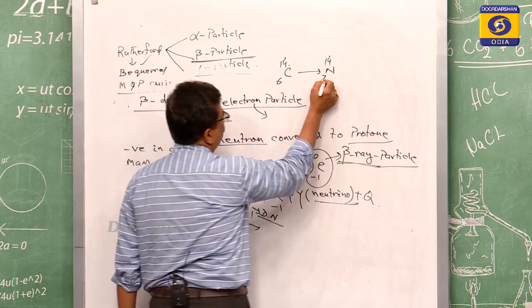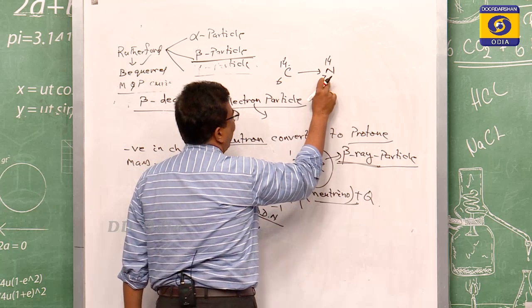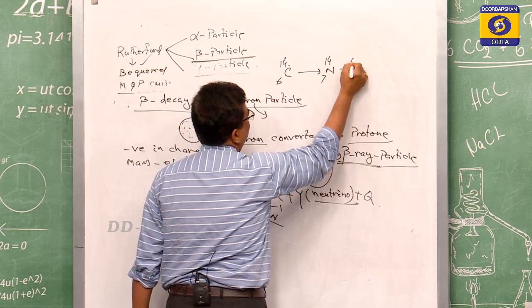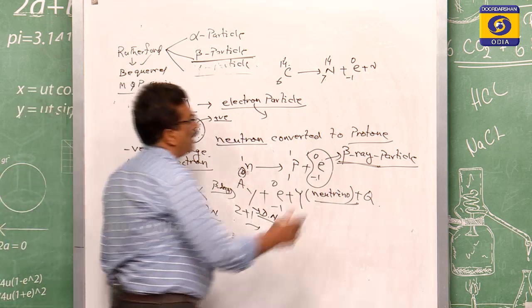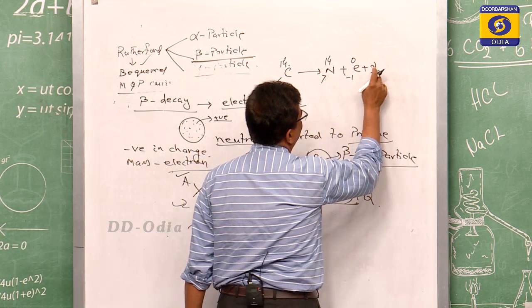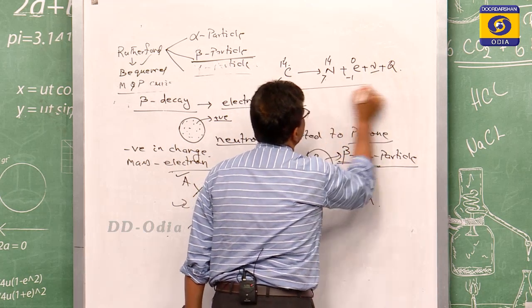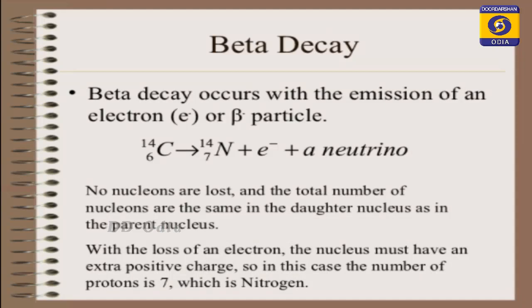You see this 6 now becomes 7, but the numbers are maintained, the atomic number changes and the mass number remains the same. So this is equal to minus 1, 0, plus some beta neutrino, which is also called the anti-neutrino, with the emission of some energy. This is the example taking particular elements. So for beta decay, it occurs with the emission of an electron, and that emitted electron is known as the beta particle.